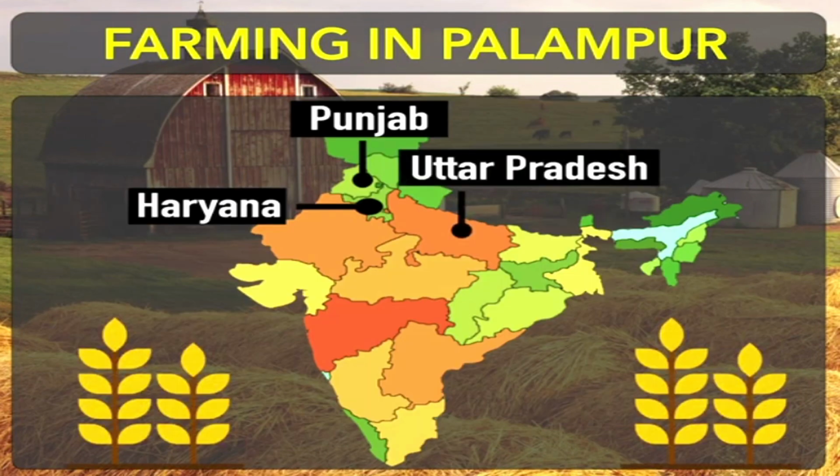Now we'll talk about farming in Palampur. In this section, we'll talk about how the use of these high yielding variety seeds and other new technical instruments first took place mostly in Punjab, Haryana, and Western Uttar Pradesh in our country. So the output of the use of high yielding variety seeds, we first noticed at a great scale in the form of increased production, mostly in Punjab, Haryana, and Western Uttar Pradesh.